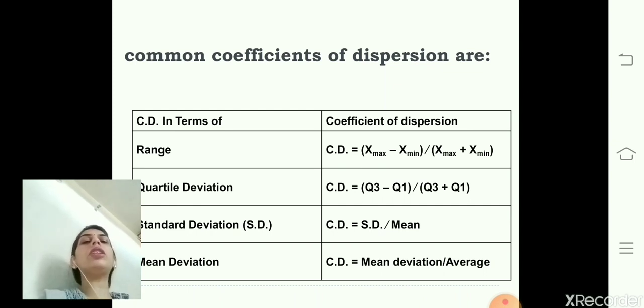The coefficient of quartile deviation can be calculated by this formula, that is Q3 minus Q1 upon Q3 plus Q1. The coefficient of standard deviation can be calculated by standard deviation divided by mean. The coefficient of mean deviation can be calculated by the mean deviation upon the average. So, to calculate the coefficient of dispersion, first we need to calculate the absolute dispersion values, that is range, quartile deviation, standard deviation and mean deviation. After that we can calculate the coefficient of these.